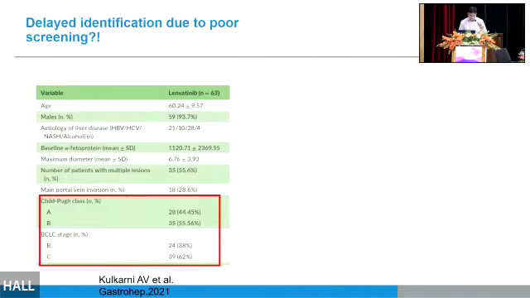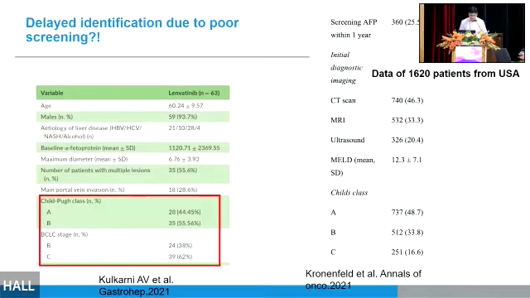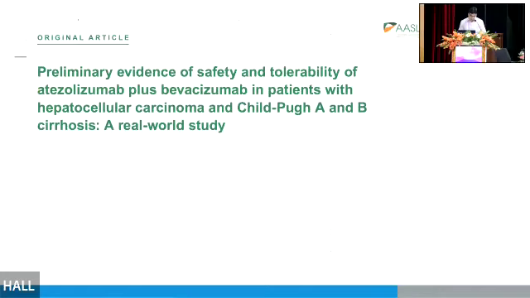We have a similar experience from South India, that most of our patients who received these tyrosine kinase inhibitors are Child B. Not that we are unique, this is also the same in the US. This is data on 1620 patients, where in the advanced stage, Child B and C accounted for more than Child A. Following this, a study published in Hepatology showed that Child B patients can also tolerate atezolizumab. They have similar safety data, but the concern is overall survival, which was lesser.